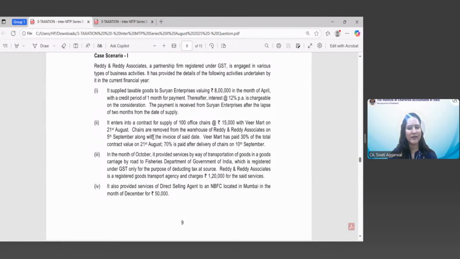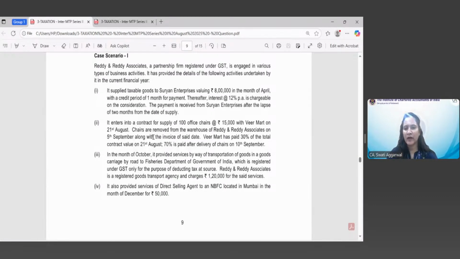So interest at the rate of 12% per annum is chargeable on the consideration. On payment कब receive हुई है हमें? Payment has been received after the lapse of 2 months from the date of supply. अब 2 months में there are two things that one month credit period तो आपको पहले से ही allowed था. So delay कितना हुआ है? Delay is only of 1 month.